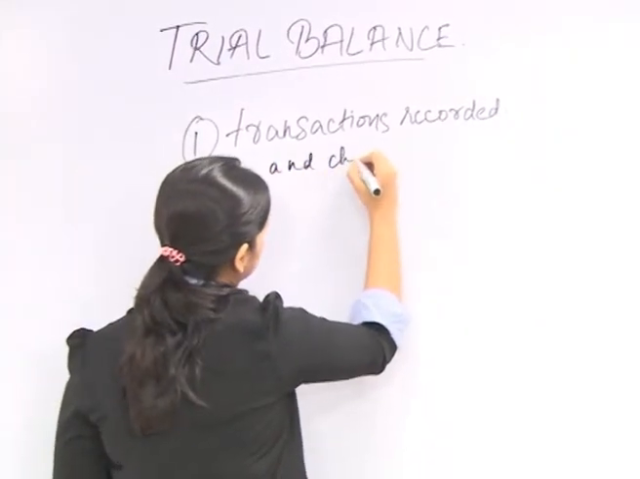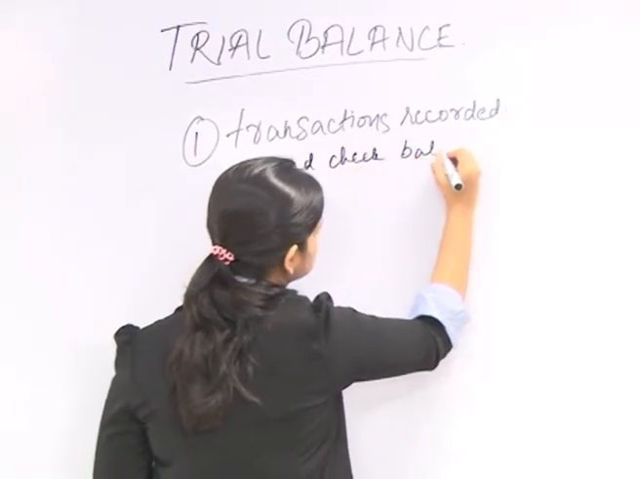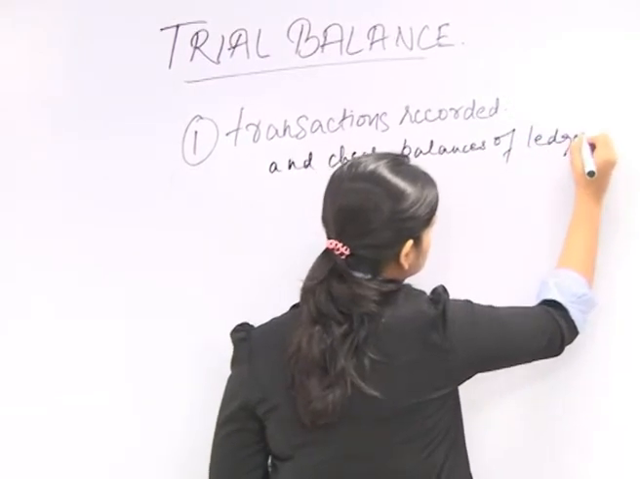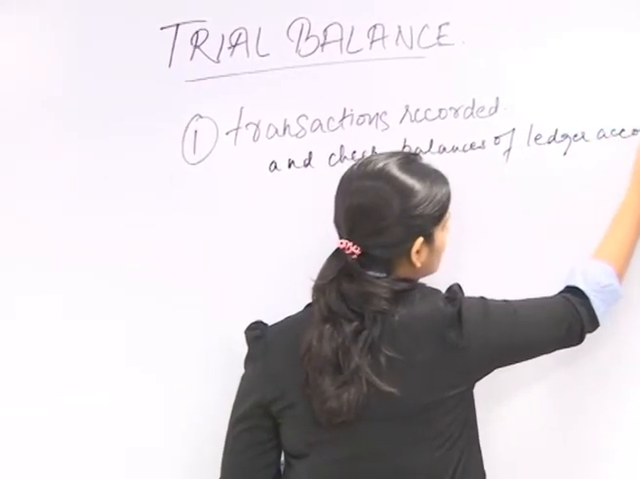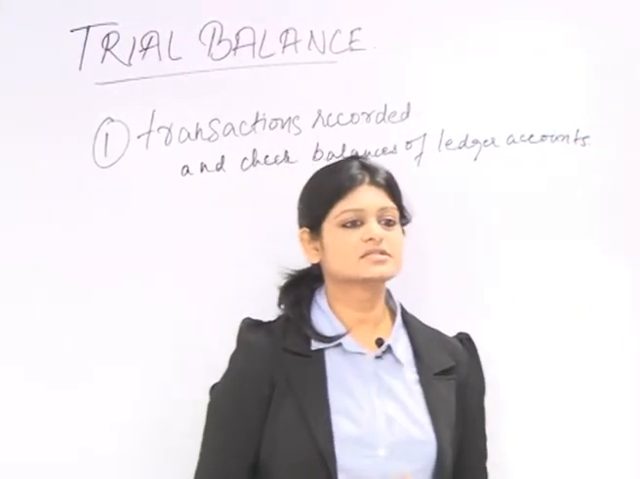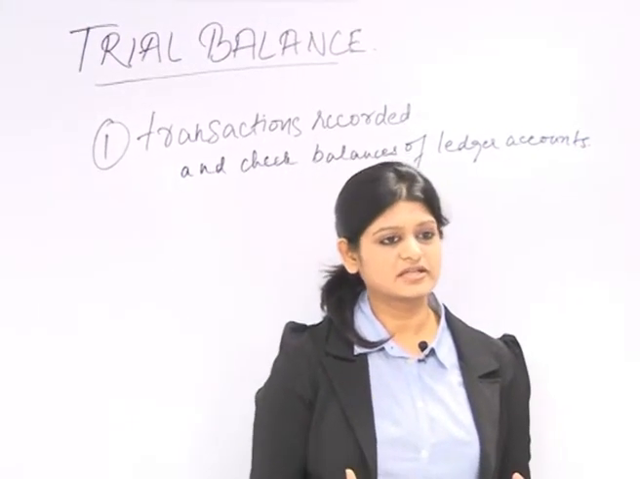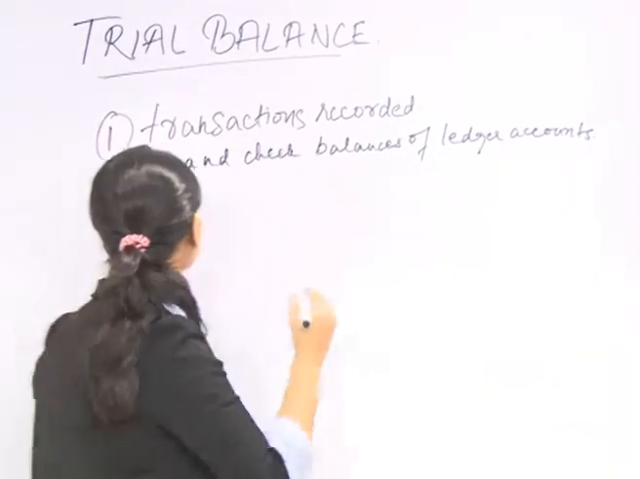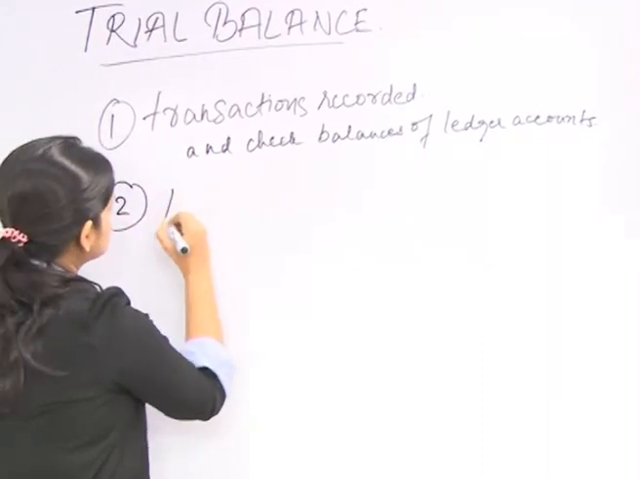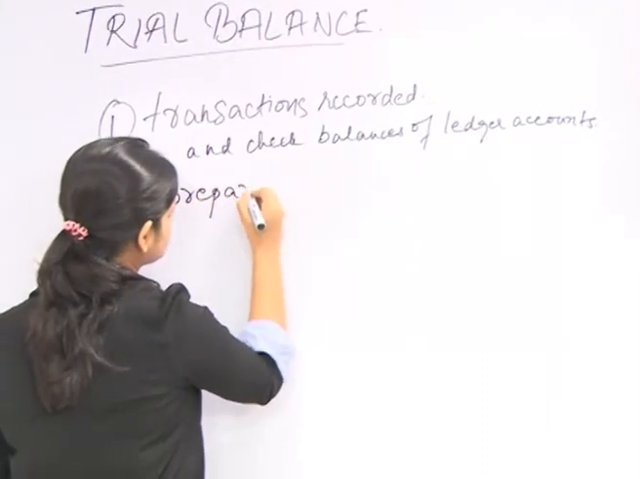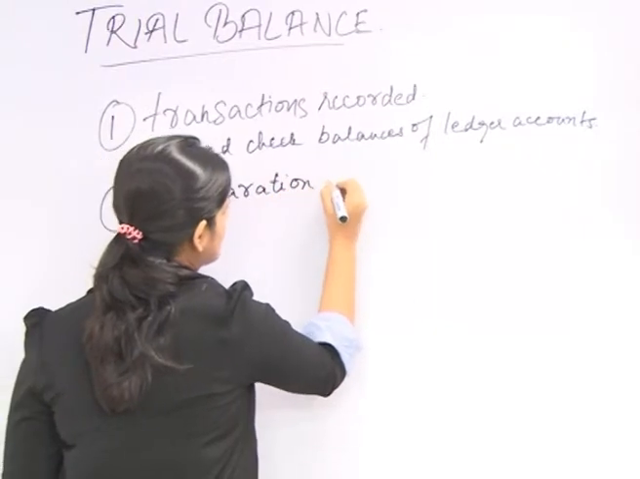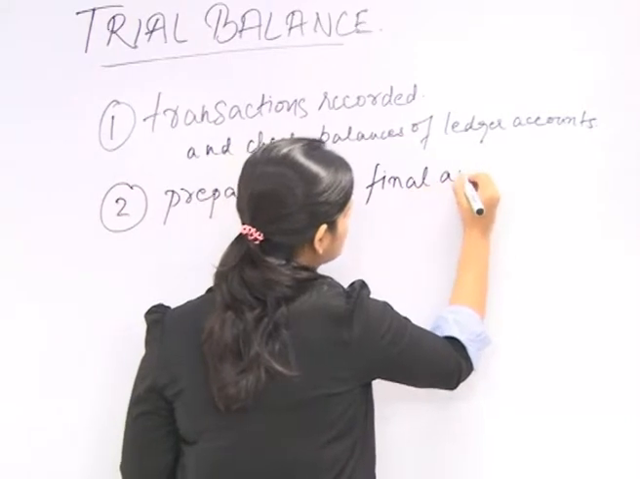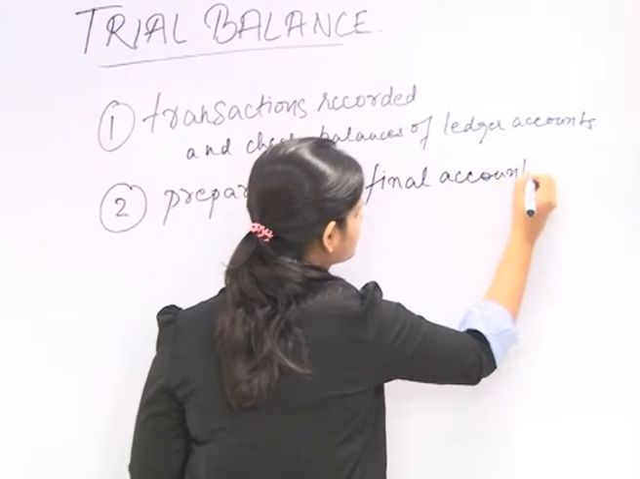Check balances of ledger accounts. A trial balance is prepared so that final accounts can be prepared from it, that is the P&L account and the balance sheet. So, a trial balance helps in the preparation of final accounts, that is P&L account and balance sheet.